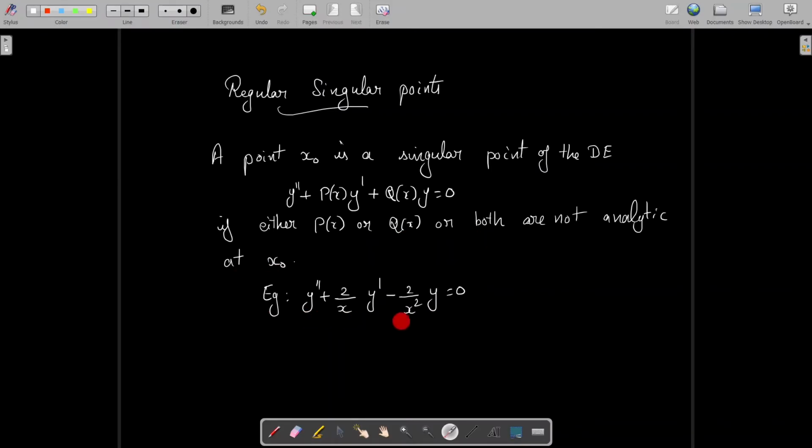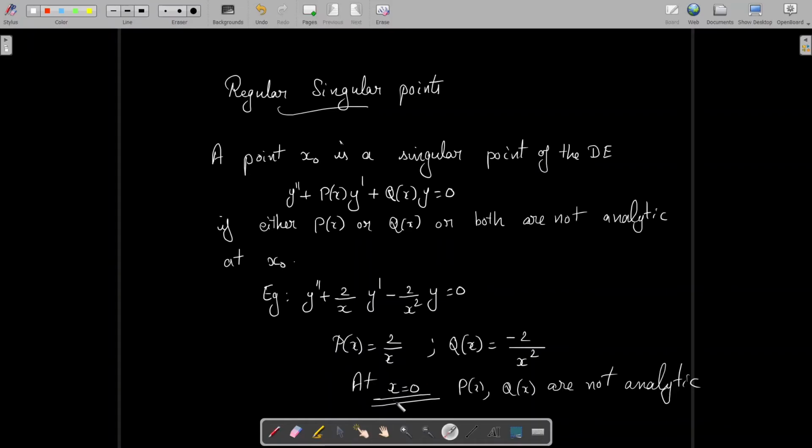For example, consider this differential equation y'' + (2/x) y' - (2/x^2) y = 0. So here p(x) = 2/x and q(x), the coefficient of y, is -2/x^2. We see that when x = 0, both p(x) and q(x) are not analytic. So we conclude that x = 0 is a singular point of this differential equation.